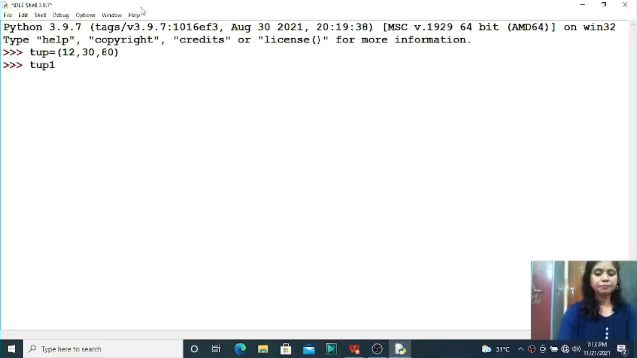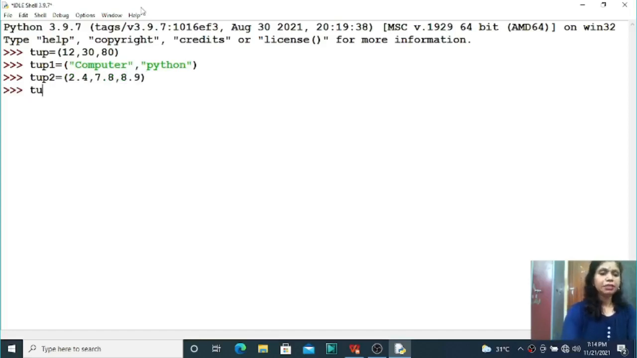Similarly, tup1 equal to, suppose, string values: computer, then another string I want to store, that is Python. So you can store, there is no problem. String values also you can store. Similarly, tup2 equal to 2.4, 7.8 and 8.9, like this. Float values also you can store, there is no problem, right students.